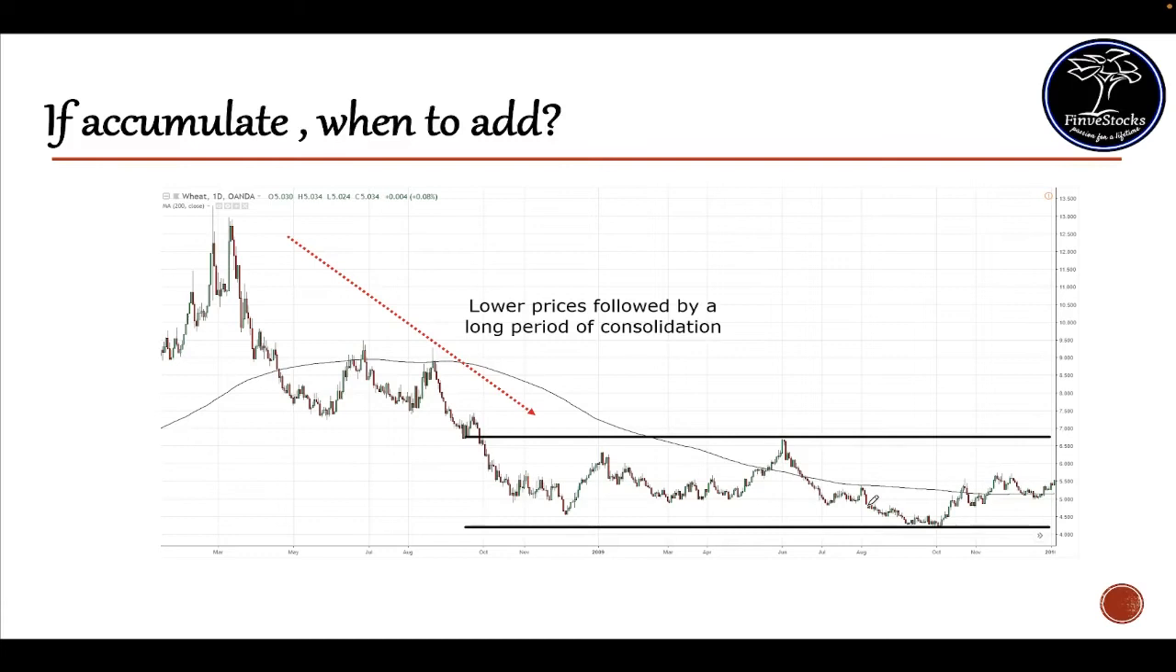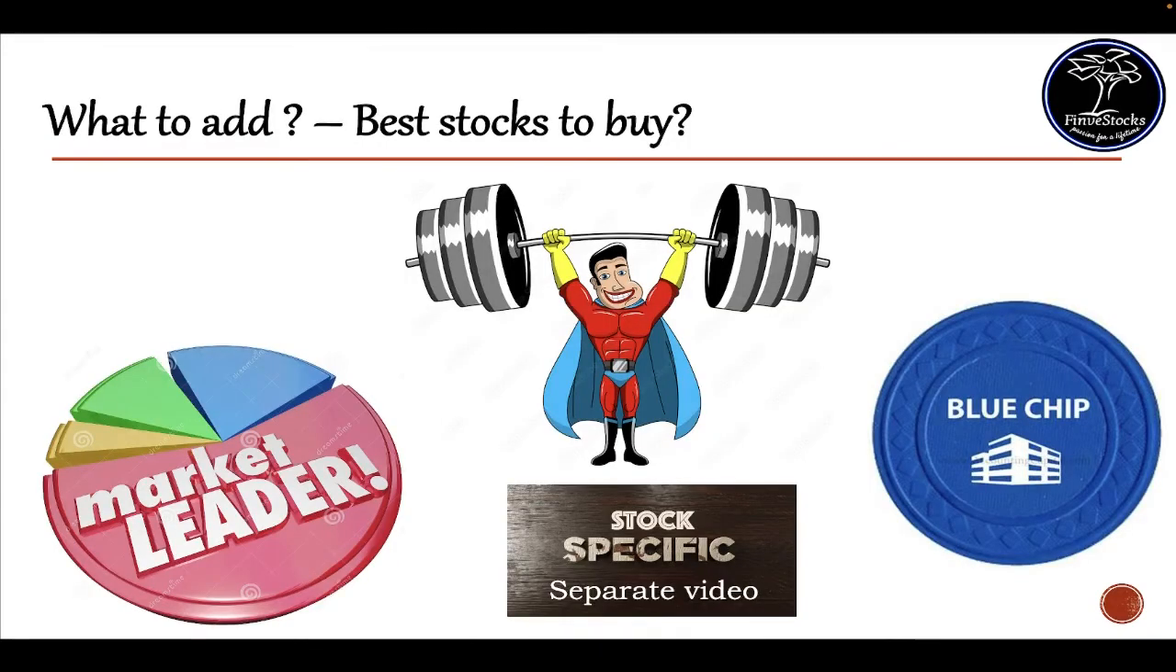One can wait for the Nifty to consolidate at lower levels. Once this consolidation happens over a small period of time, you can start accumulating good quality stocks from the blue chip space. Now the next big question is what to add and what are the best stocks to buy. We should only focus on market leaders, heavyweights and blue chip companies in the correction phase of the stock market. You should be stock specific, only add fundamentally good stocks which are market leaders, heavyweights and blue chip companies. I will make a separate video on which blue chips we should now focus on to add a good portfolio for the long term.